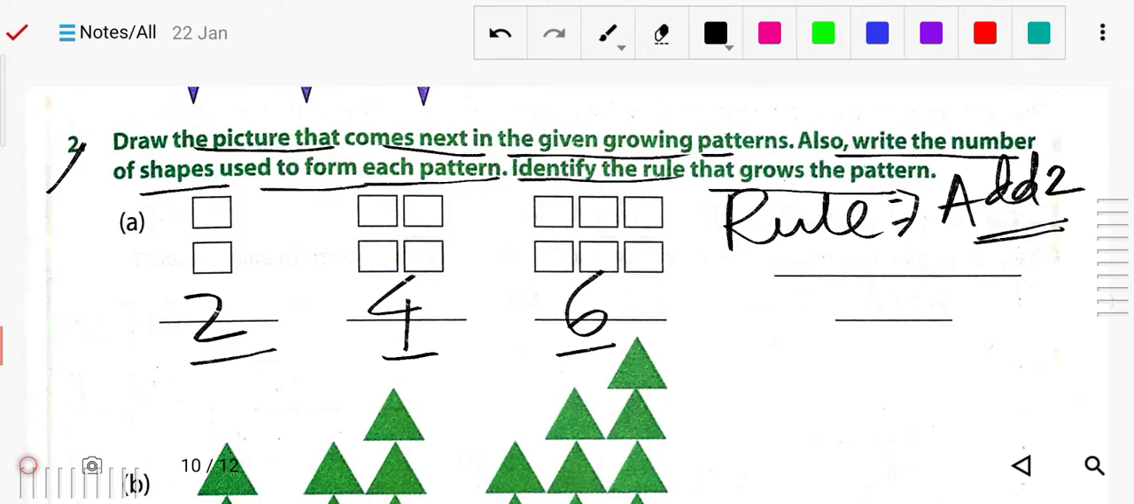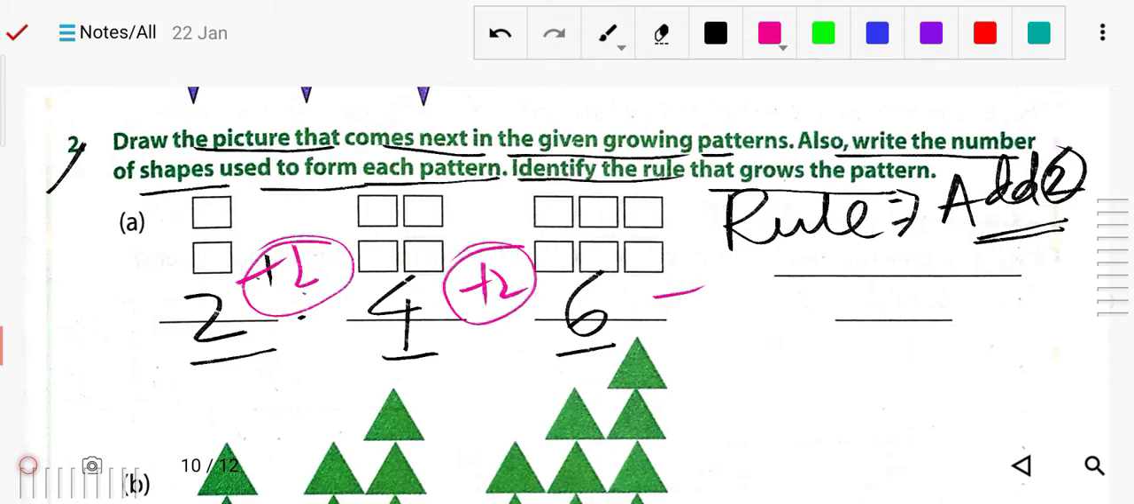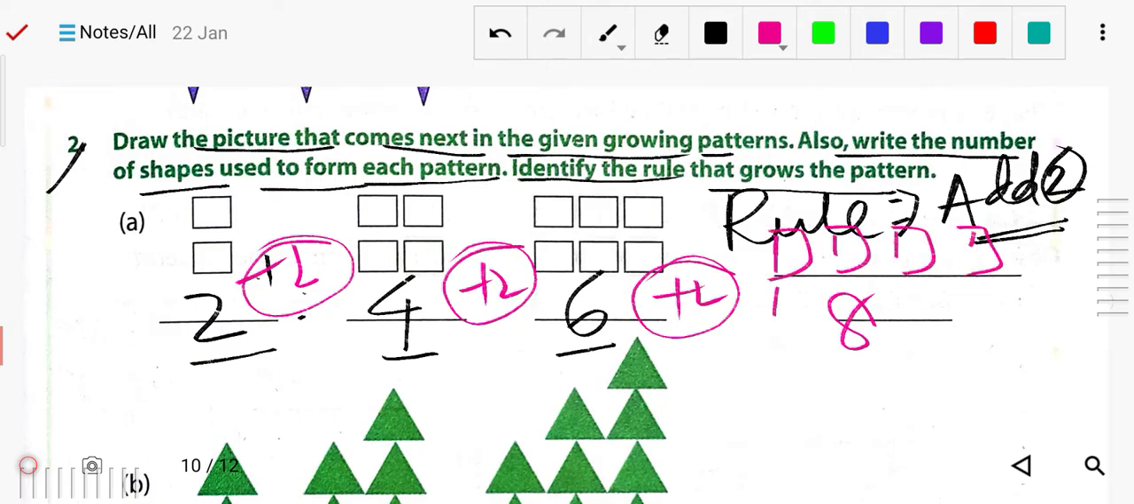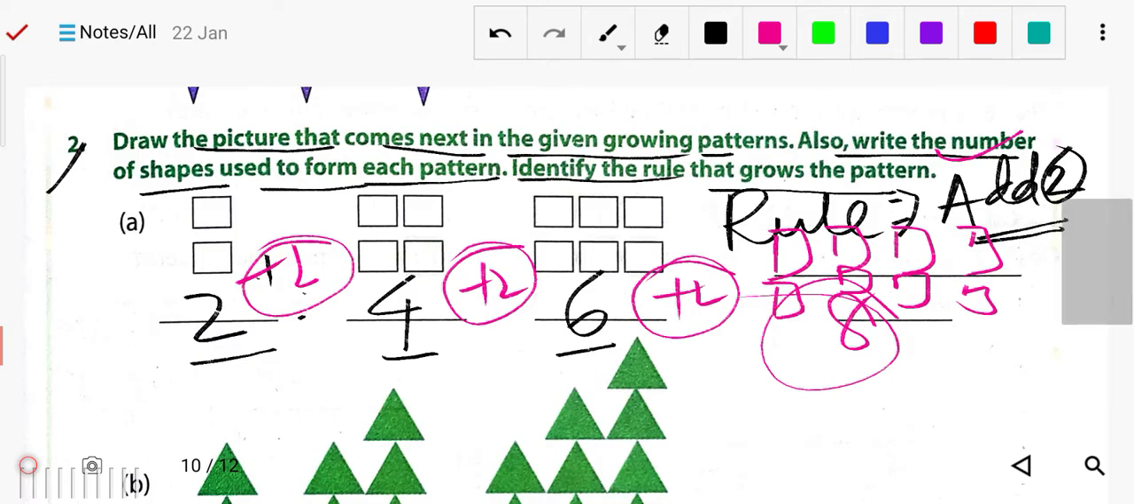It means every time we are adding the number 2. Here we have added plus 2, here also we have added plus 2, so now we will add plus 2 again. So it will be 8. How many boxes will be there? 8 boxes. 1 2 3 4 boxes up, and down also 4 boxes. So 8 boxes will be there. The rule is that we are adding 2, and you have to mention that also.